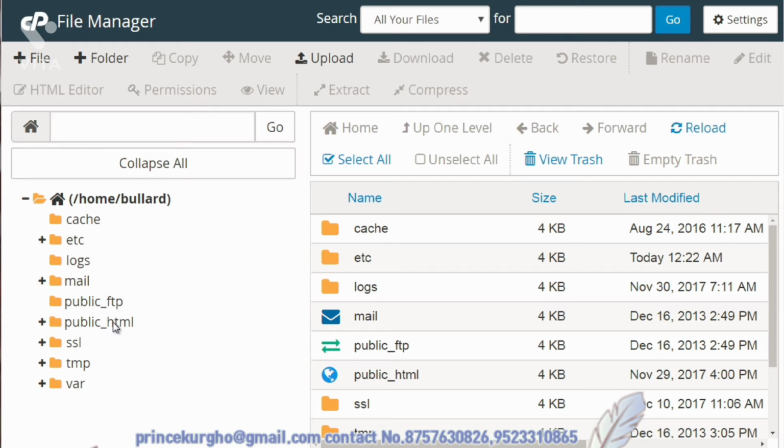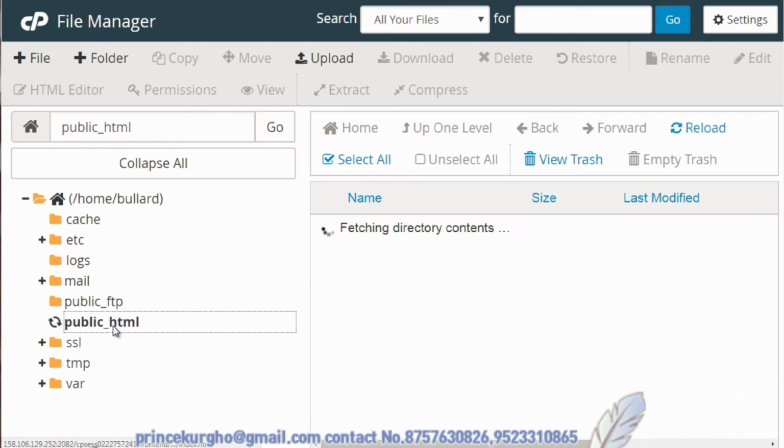So this should be the magic folder that holds all the files that show up on your website. All of the rest of the folders here may pertain to your email system, to files that are related to other than what people actually see. So we're going to click this here.